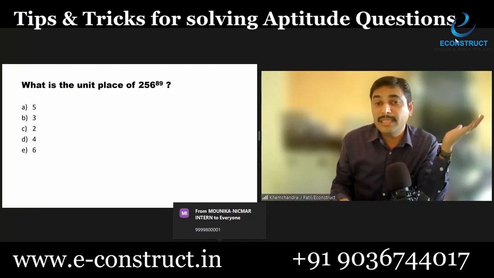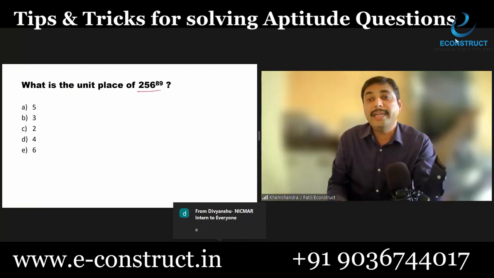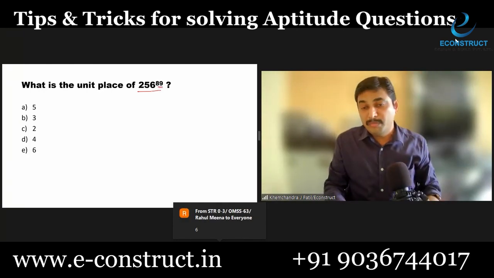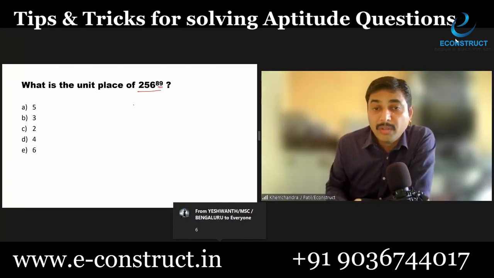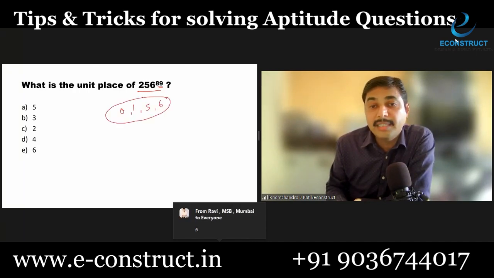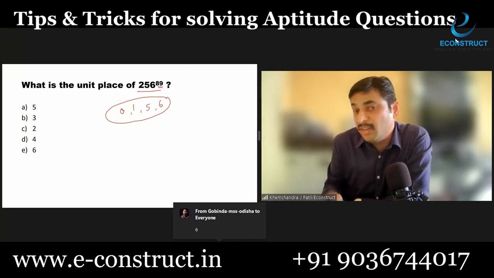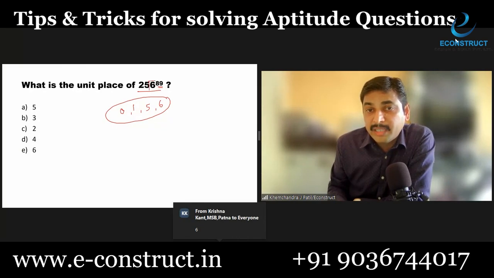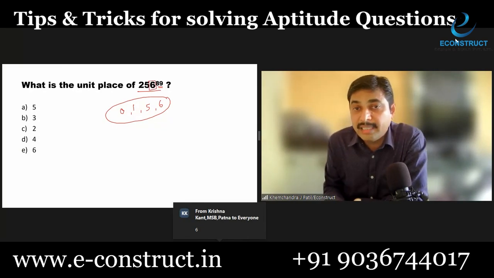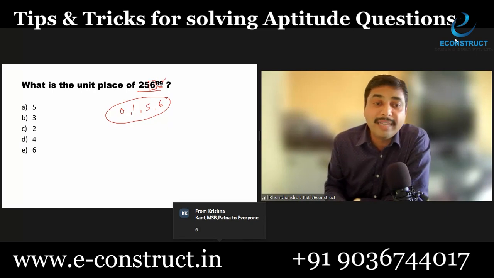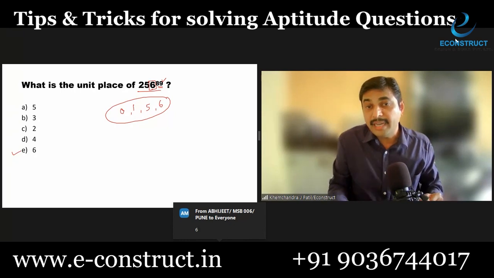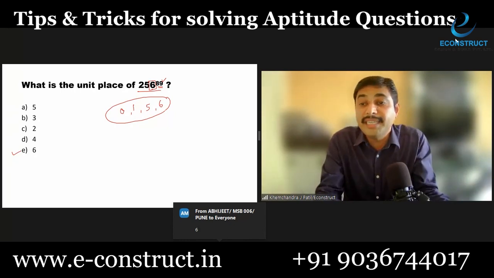Now, if you try to understand the meaning of 256 raised to 89, it means 89 times multiplication of 256. We have 0, 1, 5 and 6. These are the digits which follow the cyclicity of 1. Many of you giving the answer, they are absolutely correct. Whenever in an exponential number the unit place of a base is 6 and it is raised to anything, it always ends with 6. So 0, 1, 5 and 6 follow the cyclicity of 1.